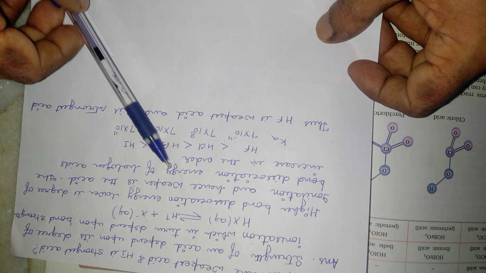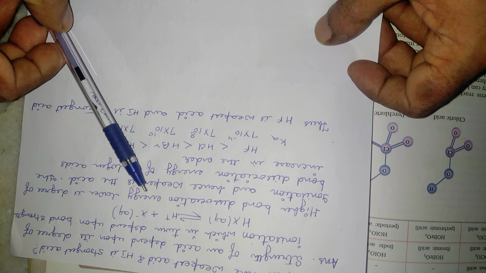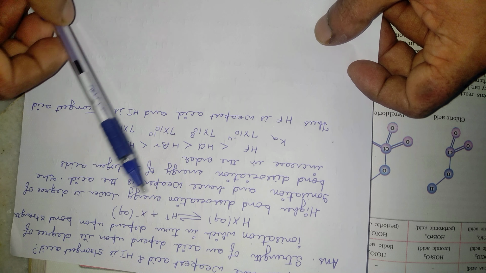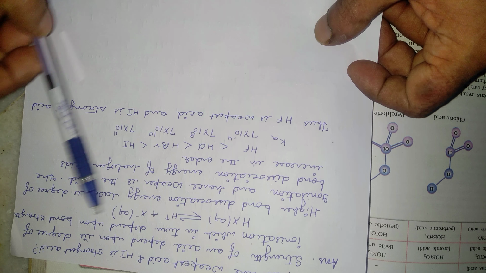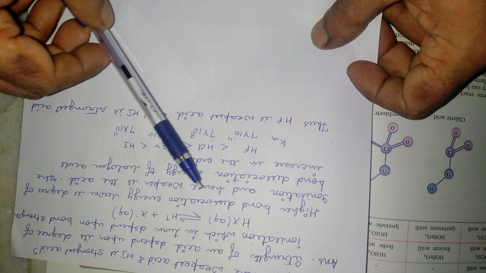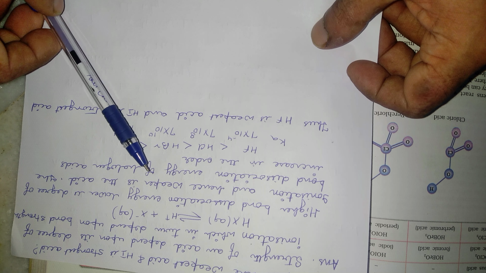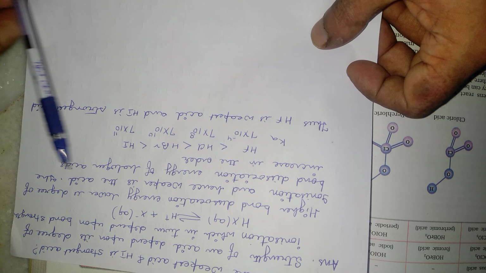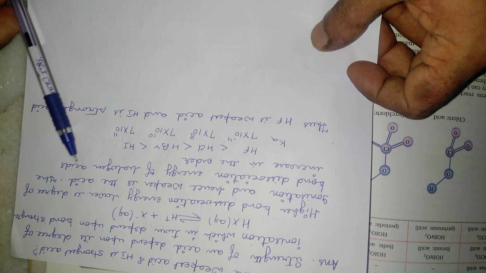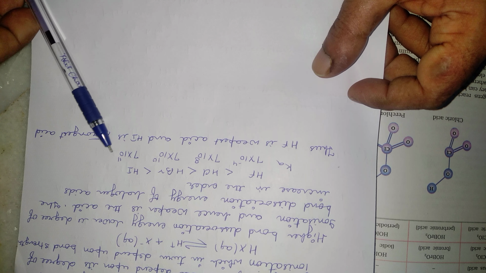Very important point to note down: the bond dissociation energy is very important for acidic strength. If the bond dissociation energy is low, the acidic strength must be high for that acid. So I have written over here that the higher the bond dissociation energy, the lower is the degree of ionization, and hence the weaker is the acid. So the bond dissociation energy of the halogen acids increases in this order. This is the bond dissociation energy, because of which we consider